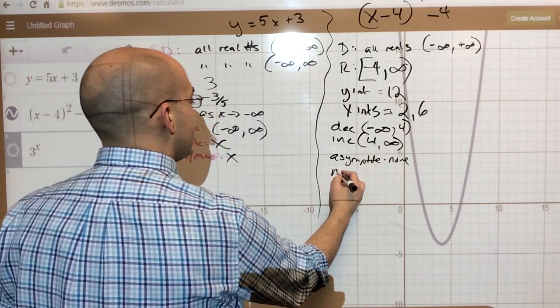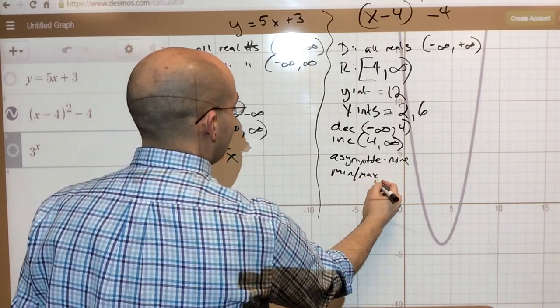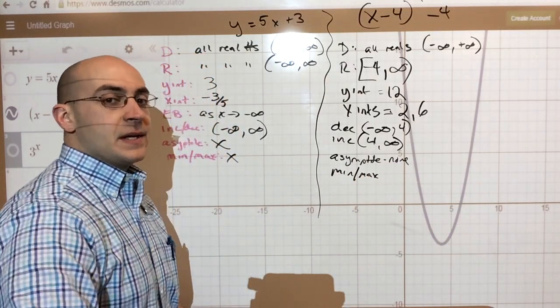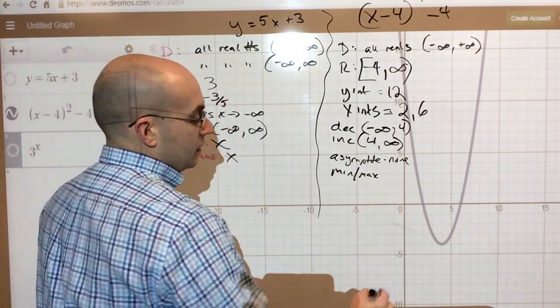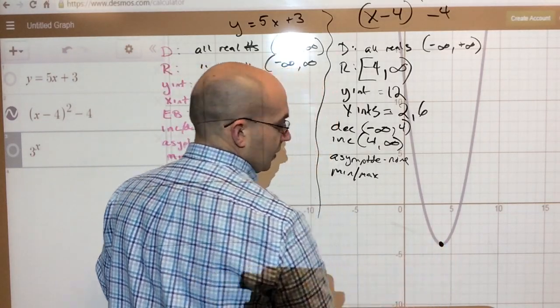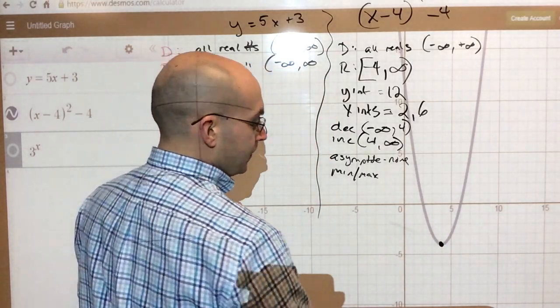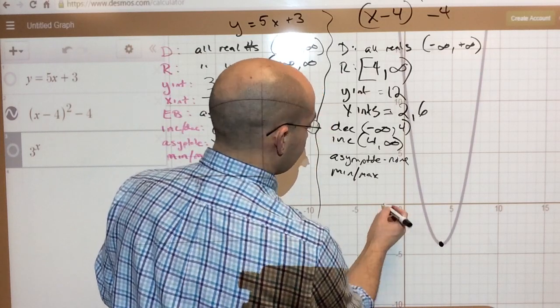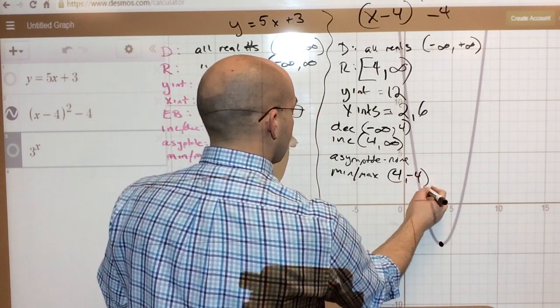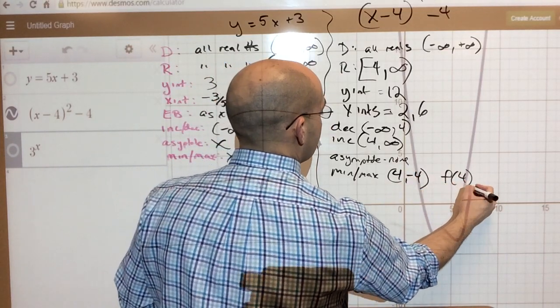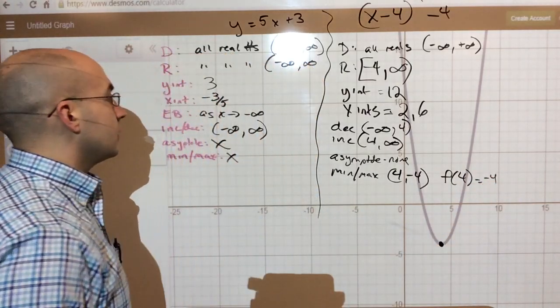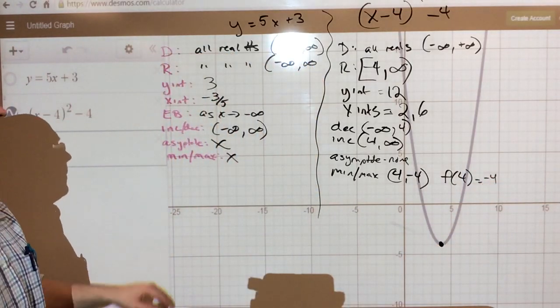And min-max. It does have a min and max. Remember that min and max is also called the vertex. It's specific to quadratics. And the min is here. It's the minimum value of that quadratic. And that value is 4 comma -4, or f of 4 equals -4. Okay? Good. So let's do a little comparing right now.